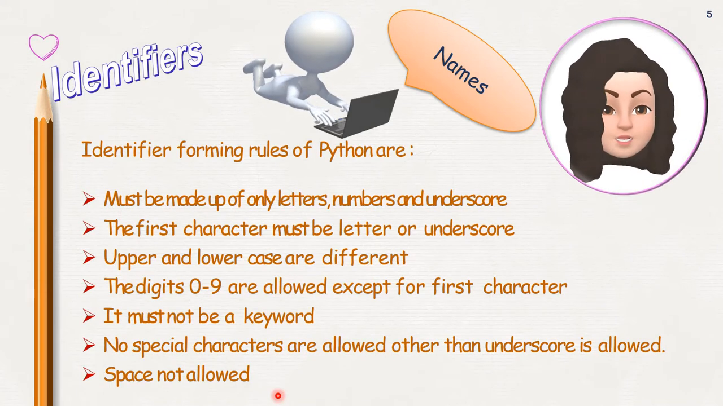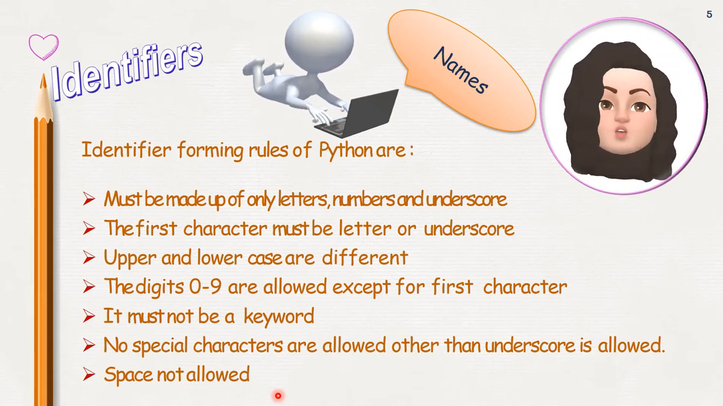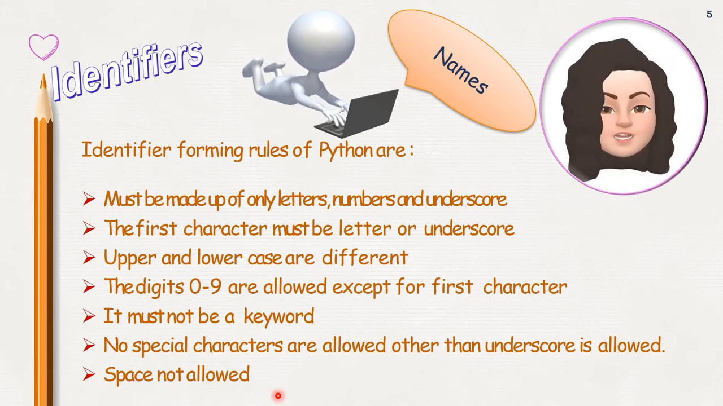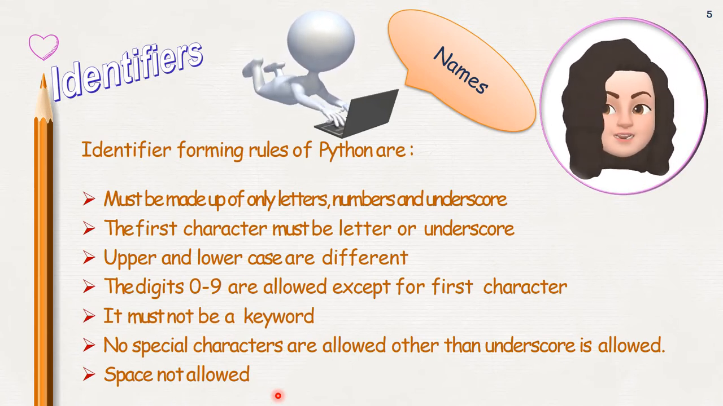Identifiers. Identifiers are the names given to different parts of the program, like functions, classes, variables, list, tuple, dictionary, and so on. So for naming the different parts of the program, you have to follow certain rules. The identifier forming rules of Python are: the identifier must be made up of only alphabets, numbers, and underscore, and the first character must be an alphabet or an underscore.